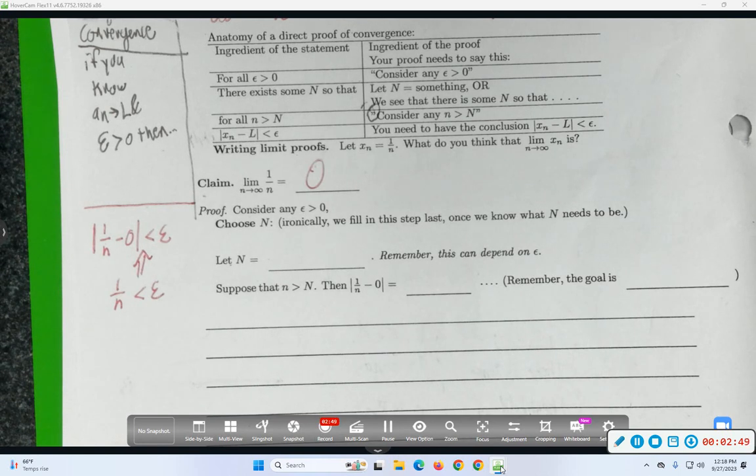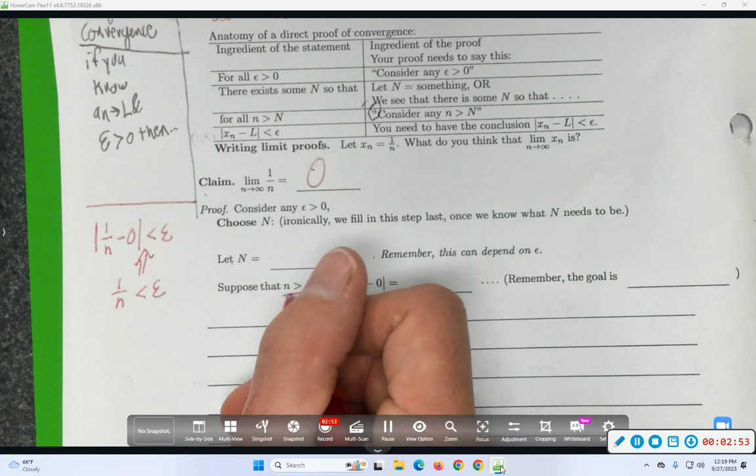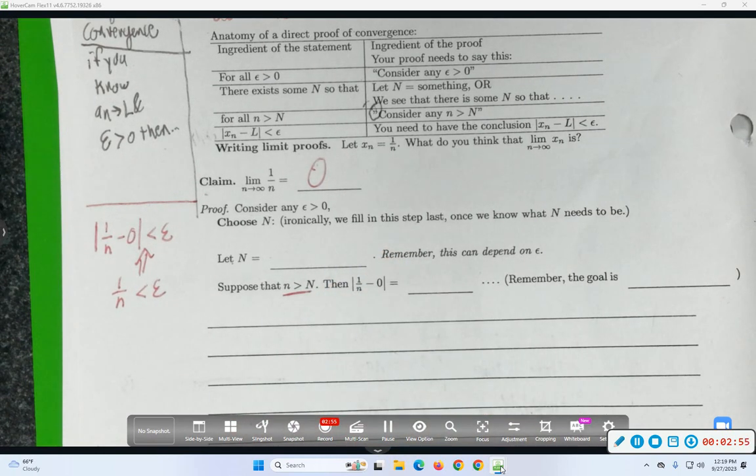Okay, cool. So we get 1 over n less than epsilon. I want to turn that into something of the form little n is bigger than big N. So keep on solving. What do you get when you solve that for little n?